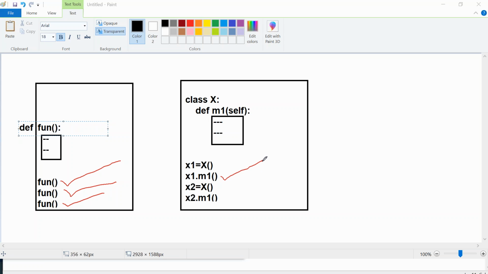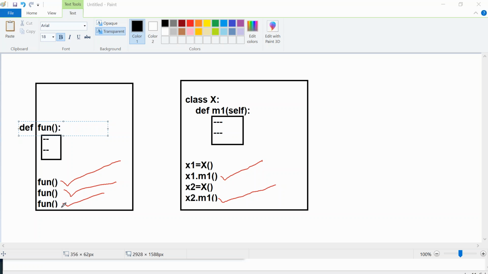Who called this m1? The first time, m1 was called by the first object of the class, that is x1. The second time, it was called by some other object, that is x2. Are you understanding? So, sir, what is the big deal here? Here you create an object and call, and there you are calling straight away.